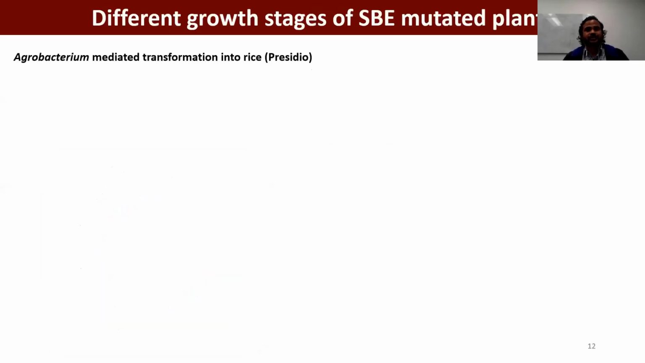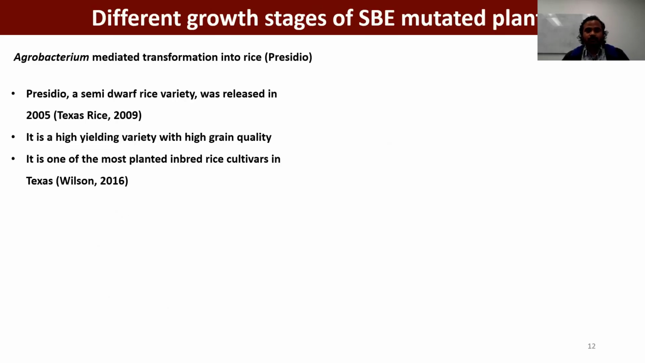We did Agrobacterium transformation in rice. For this work, Marco Mayra Molina from the Multicrop Transformation Facility helped us. For the rice variety, we used Presidio. There are specific reasons for this, because it is a semi-dwarf rice variety and it is a Texas variety. It is high yielding as well as high grain quality, and one of the most planted inbred rice cultivars in Texas.